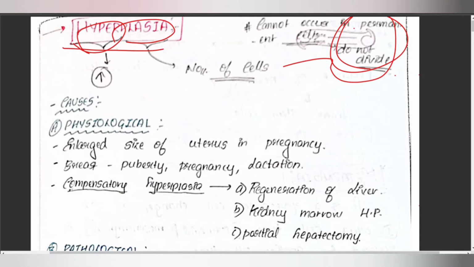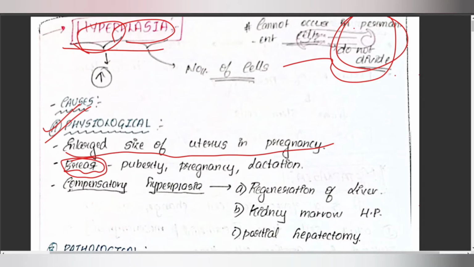So what are the main causes of hyperplasia? First is the physiological cause, enlarged size of uterus during the pregnancy. In the physiological cause, there are two main important processes. First is due to hormonal stimulation, or it might be a compensatory process. First one is hyperplasia, which occurs mainly due to hormones. First is hyperplasia of the female breast at puberty, lactation and pregnancy. We can see that there are changes in the breast size and increase in the number of cells during puberty, pregnancy and lactation due to hyperplasia.